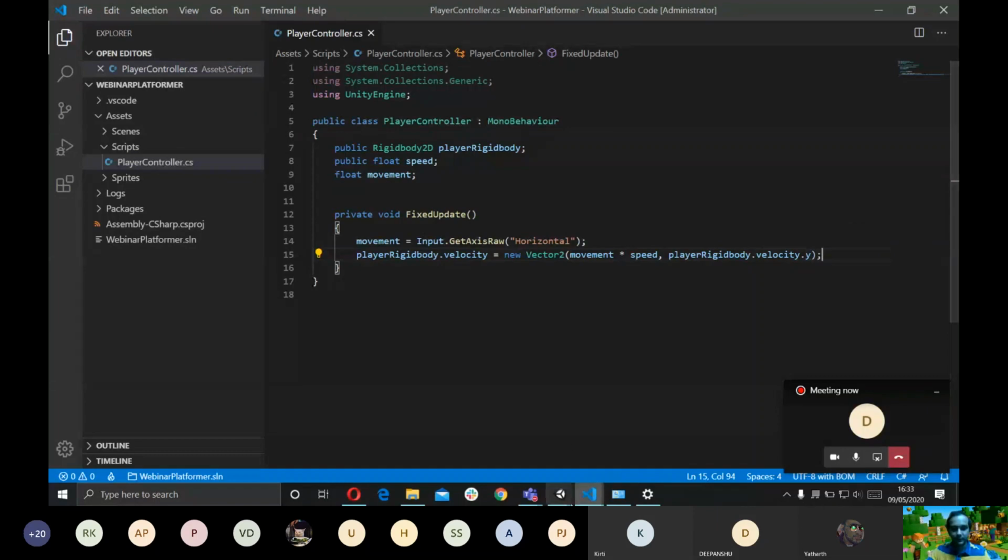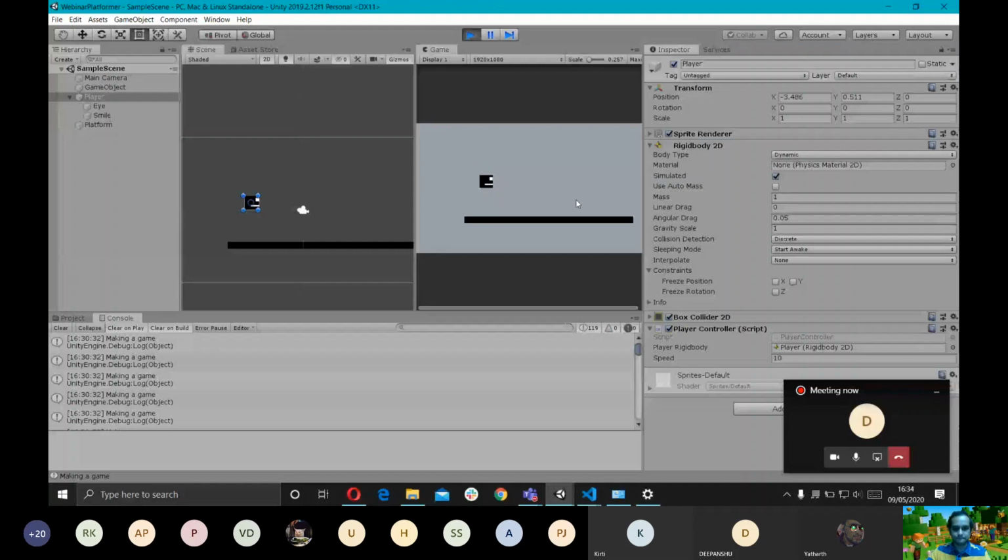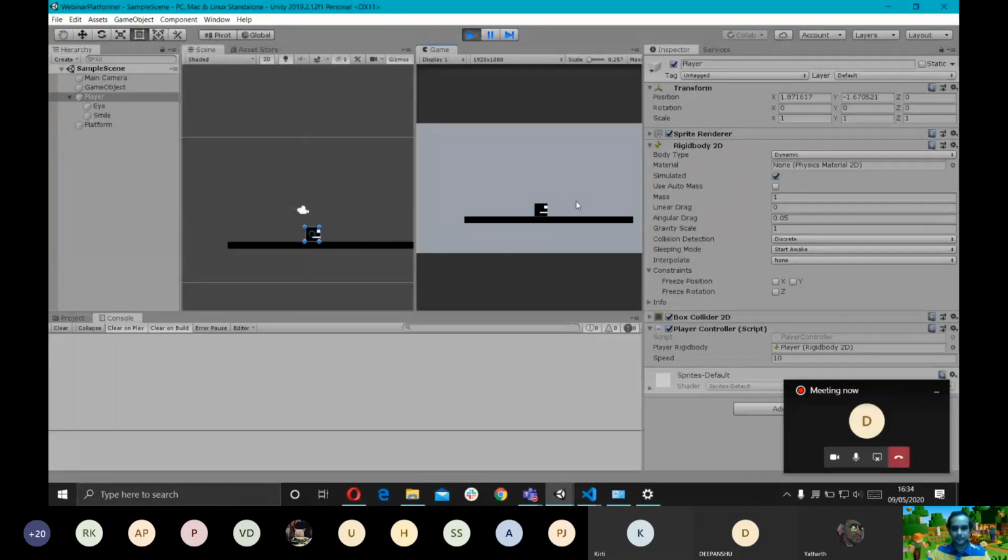So let's go back to our scene. As you can see, the speed variable is also exposed in the editor because we declared it with public access. Let's try, how much do you guys want to try? Let's try 10. So as you can see, now we are able to move our player.